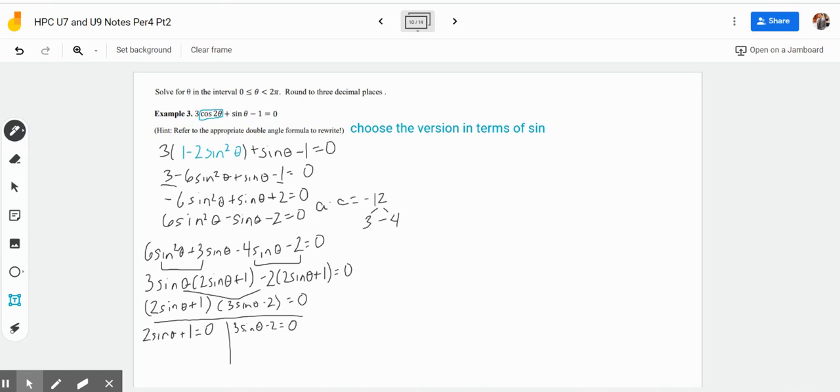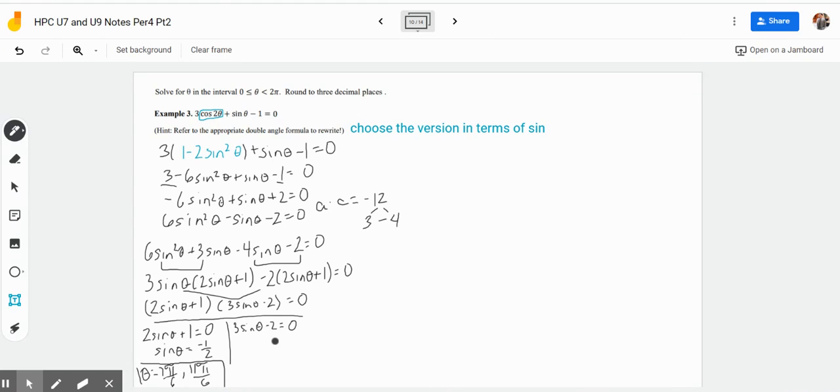So 2 sine theta plus 1 equals 0, so sine theta is equal to negative a half. Ooh, these are unit circle values, right? Remember, sine is negative in quadrants 3 and 4, right below the x-axis. In terms of radians, in quadrant 3 it'll be at 7 pi over 6, and in quadrant 4 it'll be at 11 pi over 6. So those are those two values.